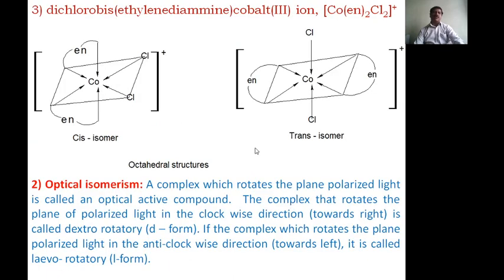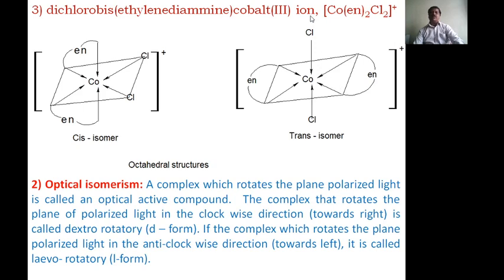Now next, coming to the third one, dichlorobis(ethylenediamine)cobalt(III) ion. This is the complex. Here ethylenediamine is a bidentate ligand. It occupies two corners of the octahedral geometry. Here also two corners, and the chloro groups will be present in the same fashion here. Therefore, it is called the cis form.